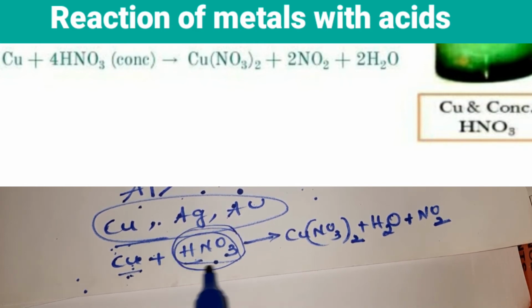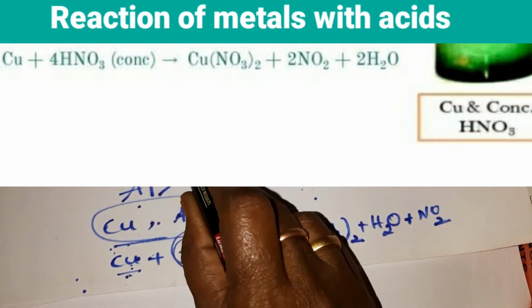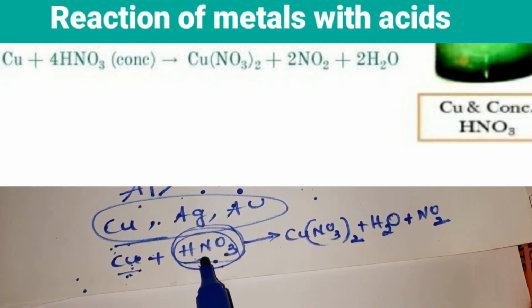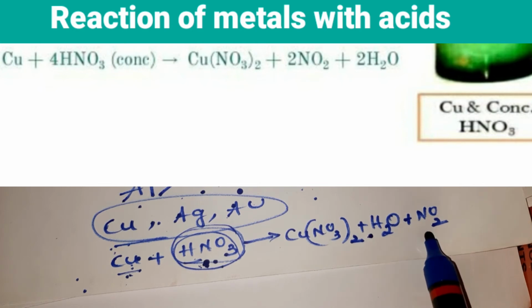Here nitric acid is a strong oxidizing agent and it oxidizes the hydrogen. Actually, metals react with the acids to liberate hydrogen. Here, this nitric acid oxidizes it. It is a strong oxidizing agent, so it oxidizes the hydrogen and converts it into water and reduces itself to oxides of nitrogen. Understood, children? So this is very important.